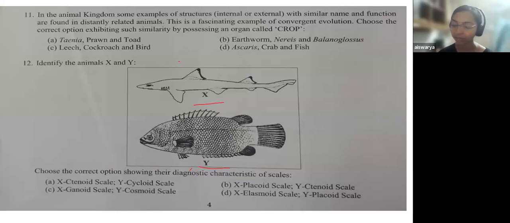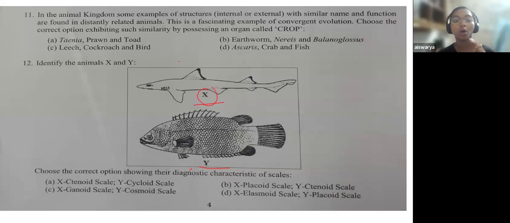If you see this X, it is clearly a shark. So what type of fish is a shark? Basically, fish are divided into two different classes: those fish that have their endoskeleton made of bones, and those fish whose endoskeleton is made of cartilage.